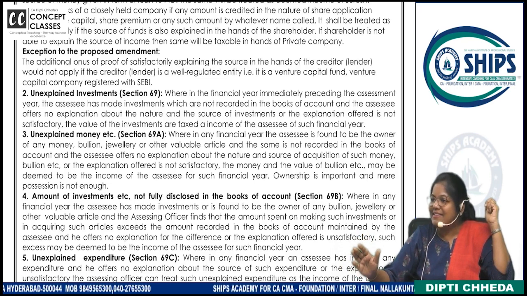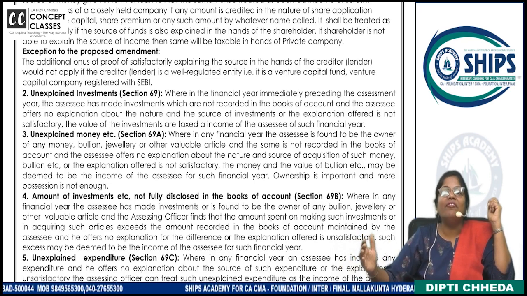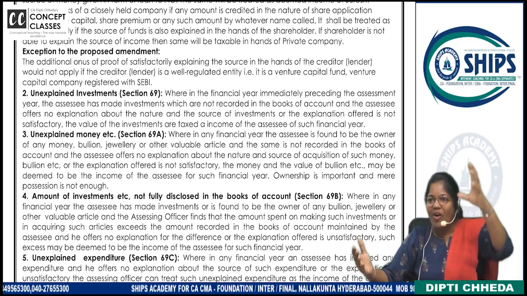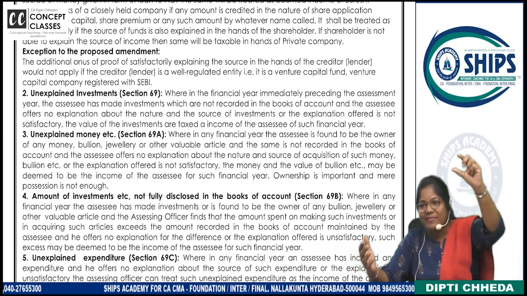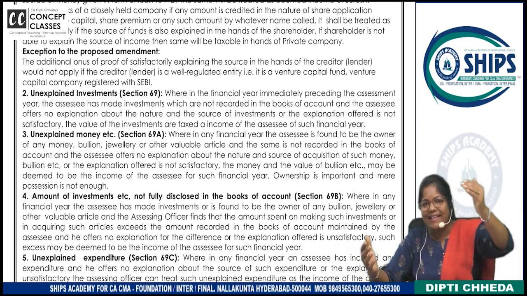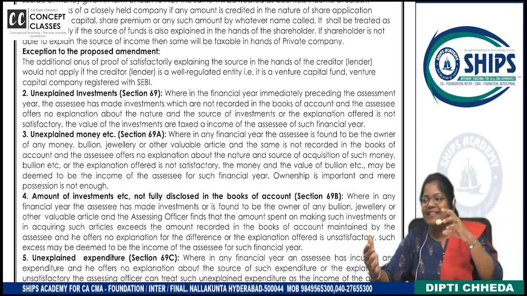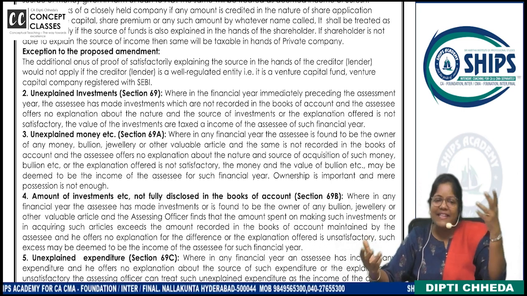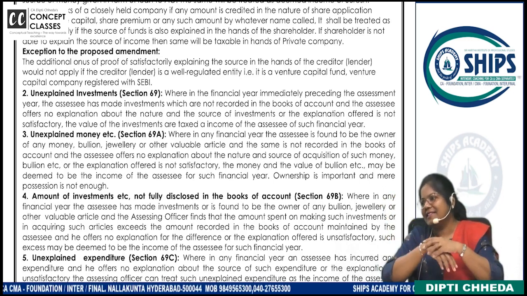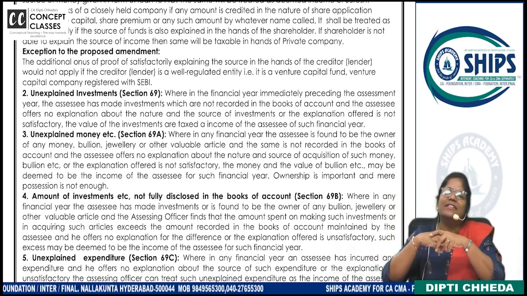On tax, surcharge if any. If the income crosses a limit, tax is calculated on what? Total income. Surcharge is calculated, then HEC. They call it HEC also, Health and Education Cess.